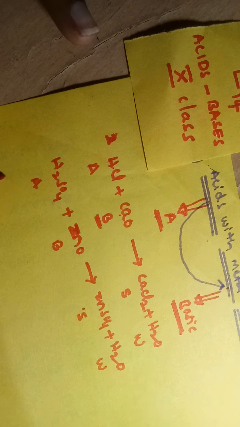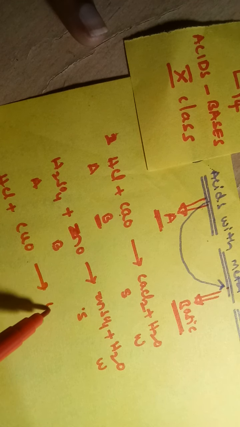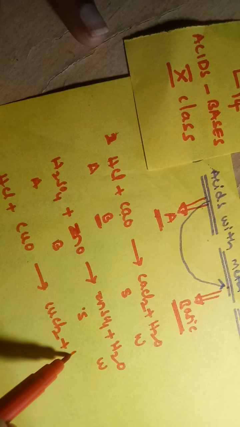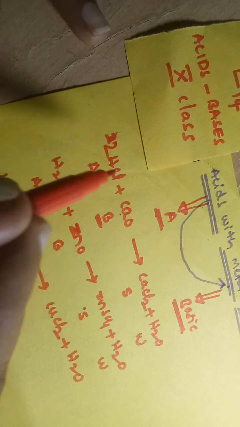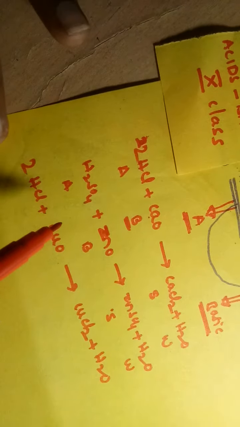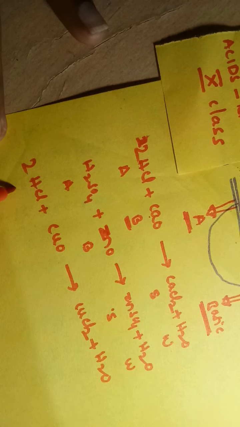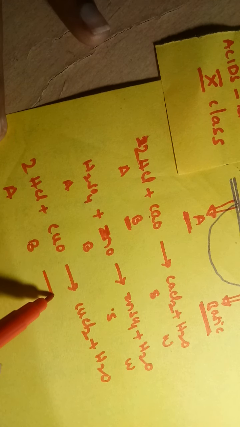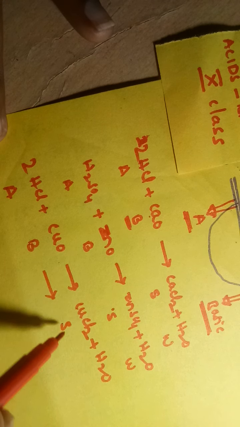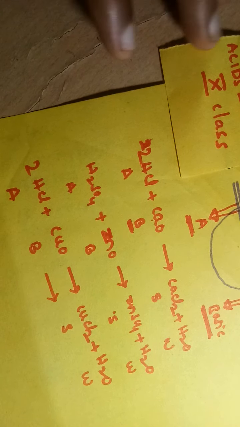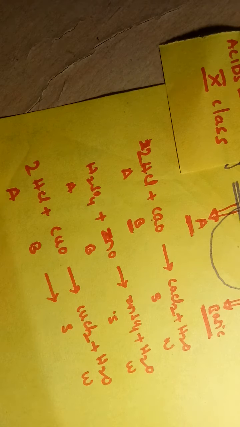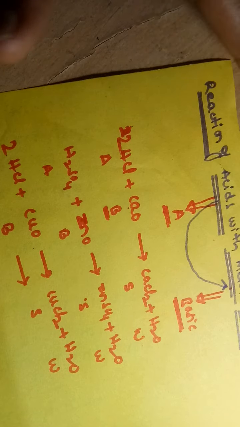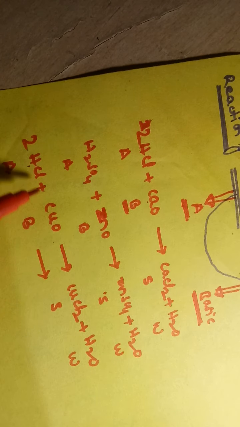Let me take another example. When HCl reacts with copper oxide, we will get copper chloride plus H2O: 2HCl plus copper oxide gives copper chloride plus H2O. This is an acid, this is a base. These two react with each other and form salt and water. So this reaction can be called a neutralization reaction, because this reaction takes place between an acid and a base.